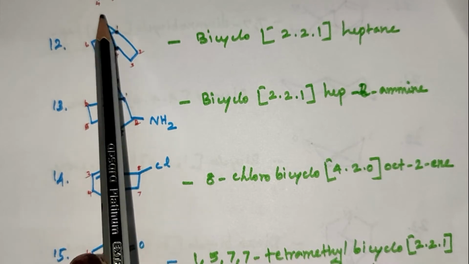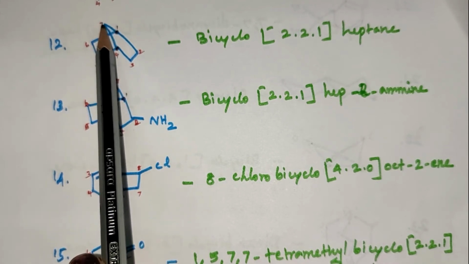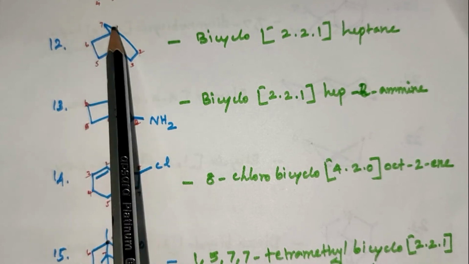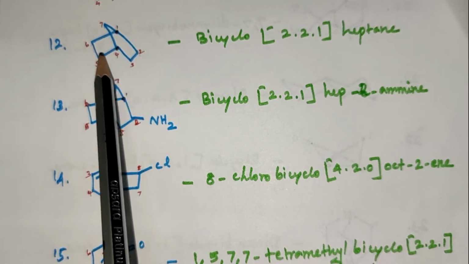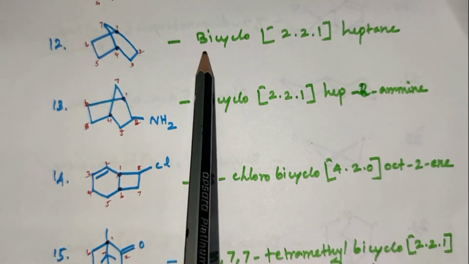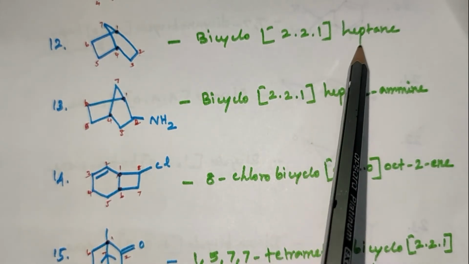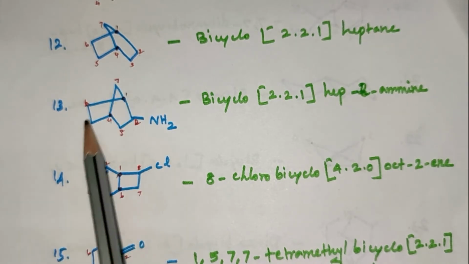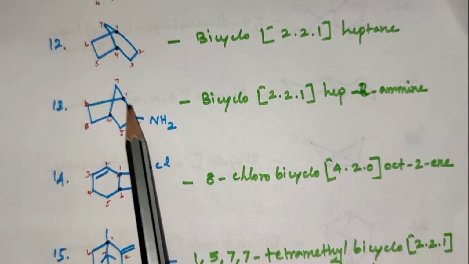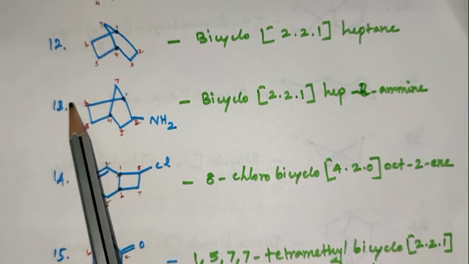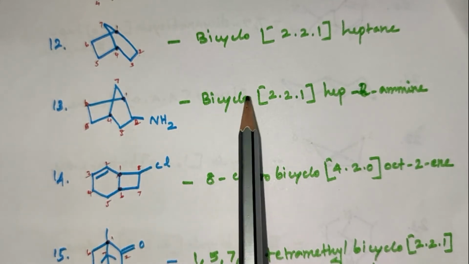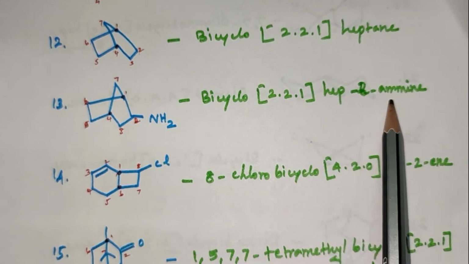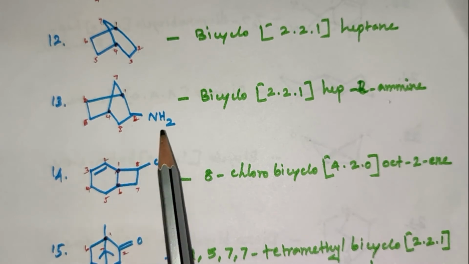In this compound, it is a bridged carbon. 2 bridged carbons are connecting with 1 carbon atom. This side is the 2 carbon, this side is the 2 carbon. So the numbering is 1, 2, 3, 4, 5, 6 and 7. Bicyclo[2.2.1]heptane. Next, in this compound, it is a bridged one. Near the substituent is numbered first: 1, 2, 3, 4, 5, 6, 7. Bicyclo[2.2.1]hept-2-amine.